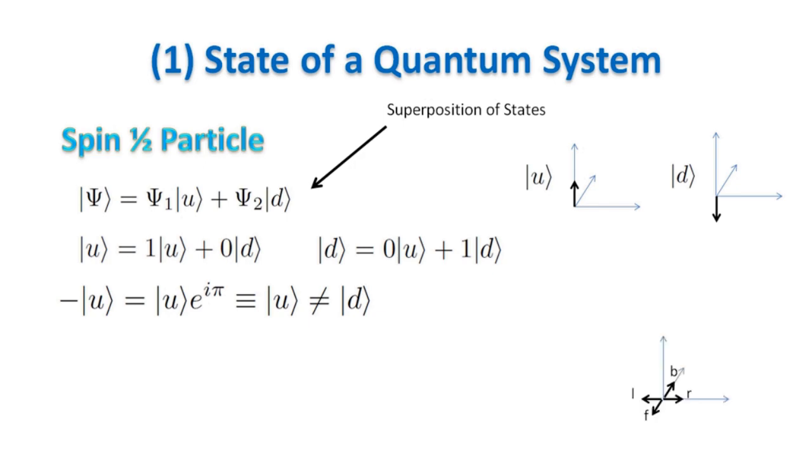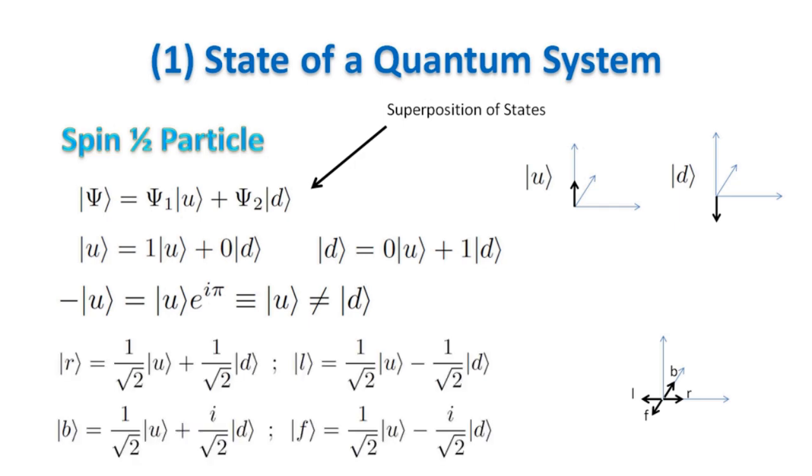In the same way, you can describe any other direction, in spin-rotation space, with two complex numbers. For example, these are the states for the left, right, back and forward directions in the up-down basis. For each direction there are two different orthogonal states.